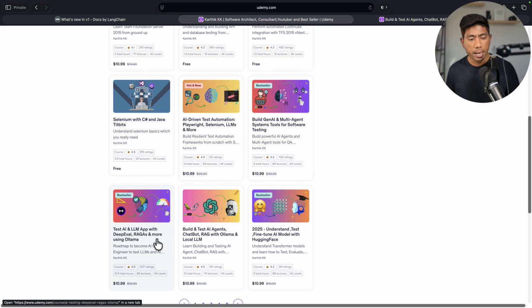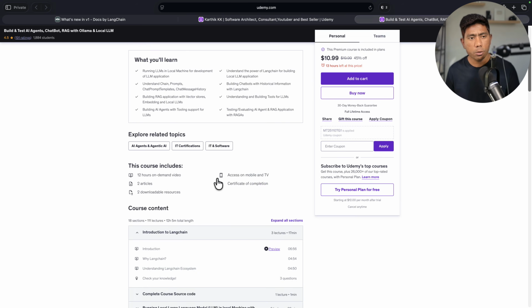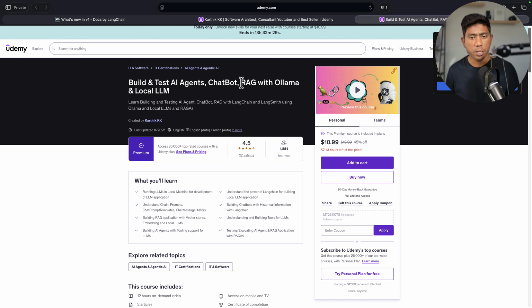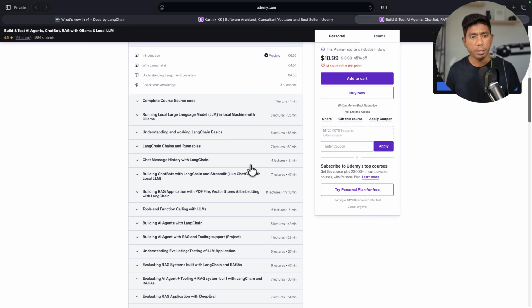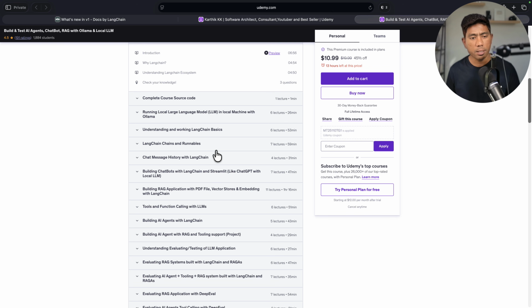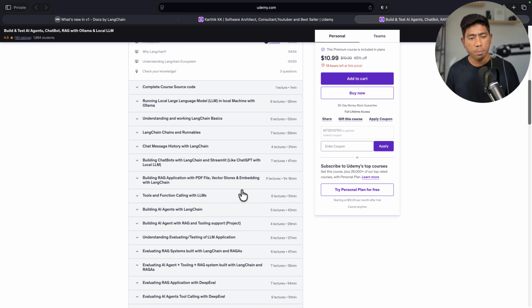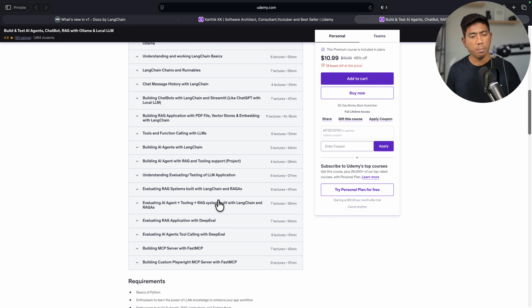Similarly, the course Test AI and Large Language Model Apps with DeepEval and RAGAs also uses LangChain. Building Gen AI and multi-agent system tools for software testing also uses LangChain with some other tools like AutoGen. This particular course, Build and Test AI Agents, Chatbots, RAGs with Ollama and local large language models, has all the information on LangChain basics, chains, runnables, histories, chatbots, RAGs, tool calling, and building AI agents. So everything is covered in this course.